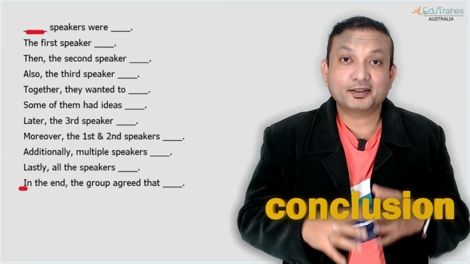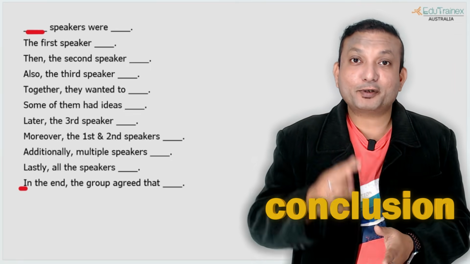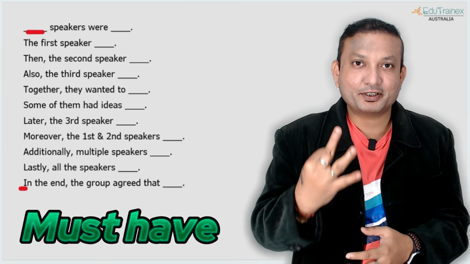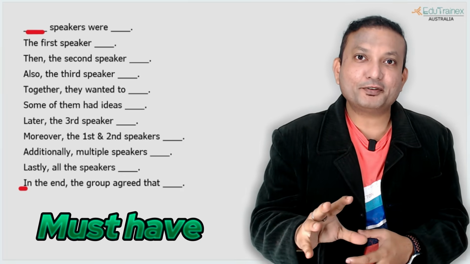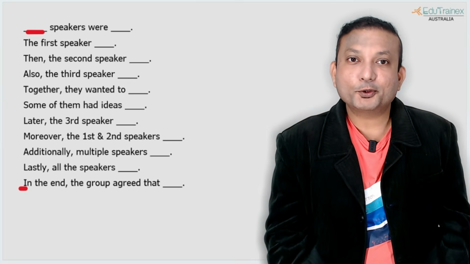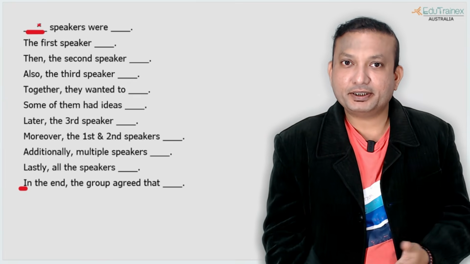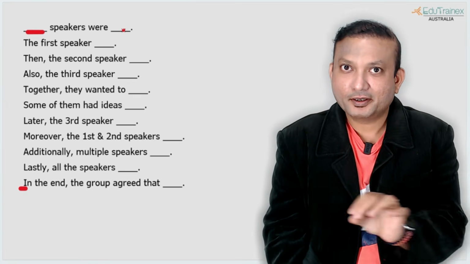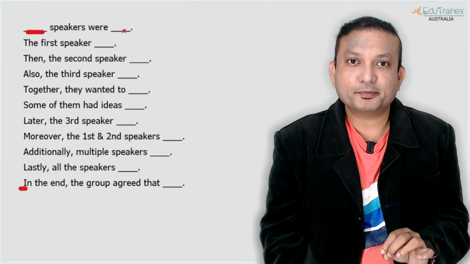What conclusion did the group agree on? That also we need to provide. These are the 3 main elements of this particular response. If you deliver all of them and satisfy all the criteria, then definitely you will get the full points. And how do we start? We mention how many speakers we're talking about, from the first set of notes that we took down. That becomes your introduction.